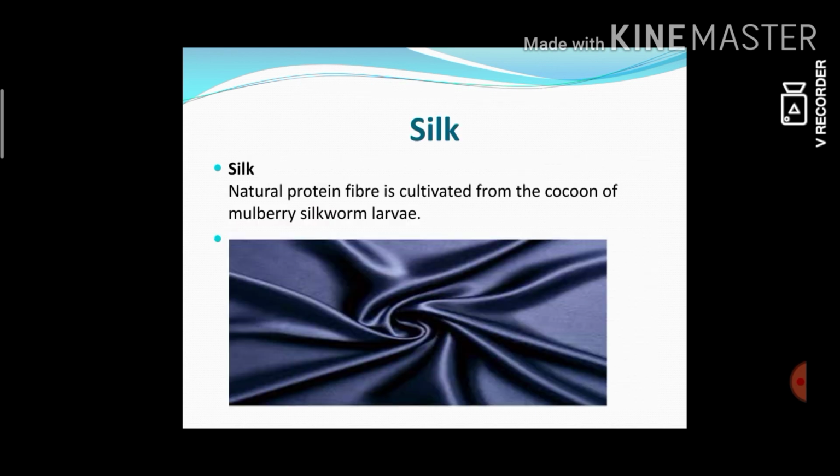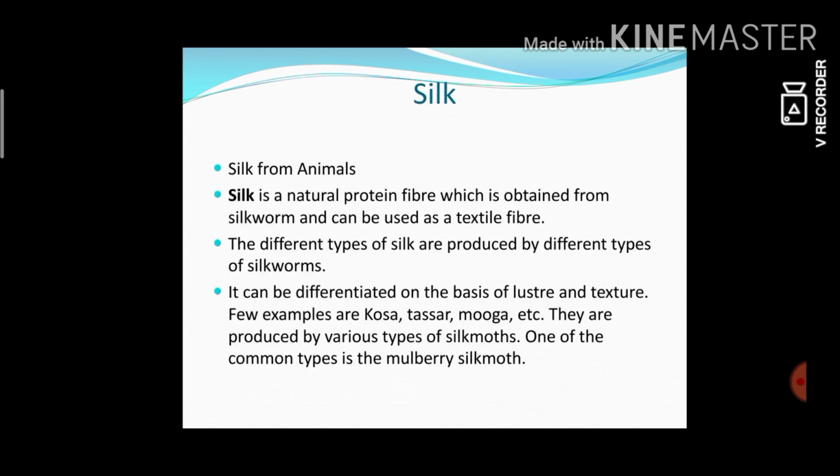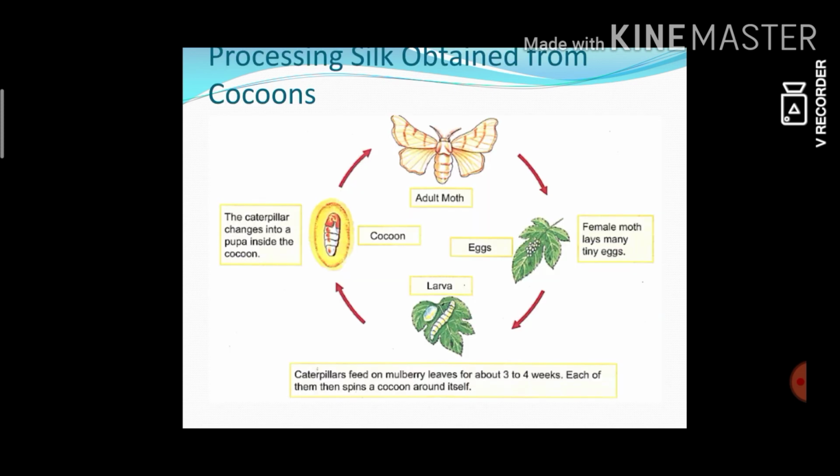See this. What is this? Yes, silk. Silk is a natural protein fiber obtained from the cocoon of mulberry silkworm larvae. How is silk obtained? The first step is the moth lays eggs.